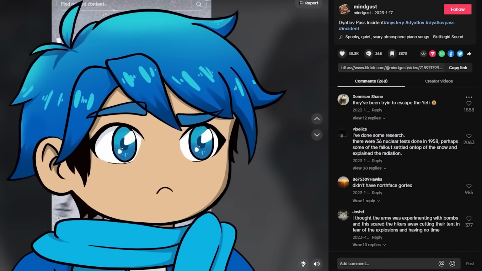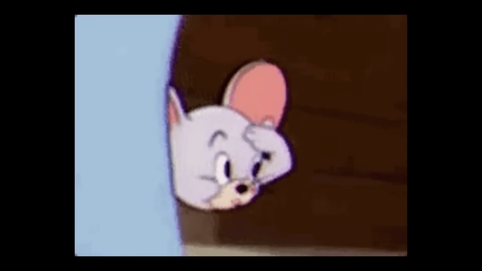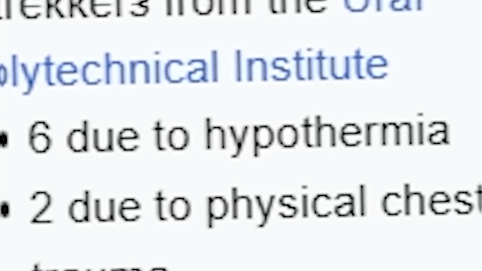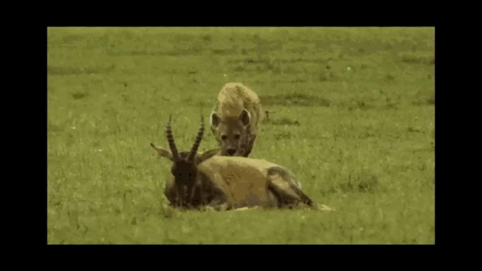Yeah, so one of the comments here says, they've been trying to escape the Yeti. I've done some research. There was 36 nuclear tests done in 1958. Perhaps some of the fallout settled on top of the snow. That explains the radiation. I mean, yeah, that would make sense with the whole avalanche theory. Yeah, take a look at that. On the Wikipedia page here, it says 6 died due to hypothermia, 2 physical chest trauma, and 1 due to a fractured skull. Geez, so there was some sort of animal out there, right?